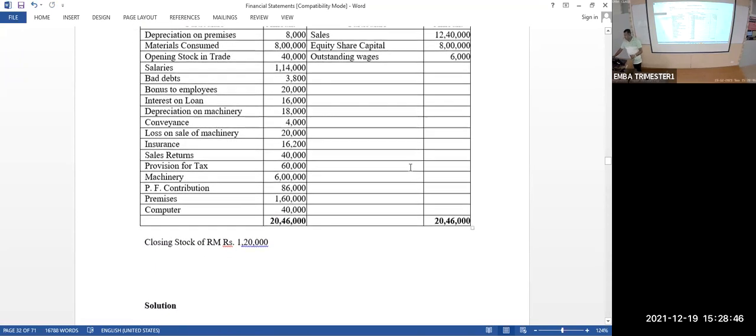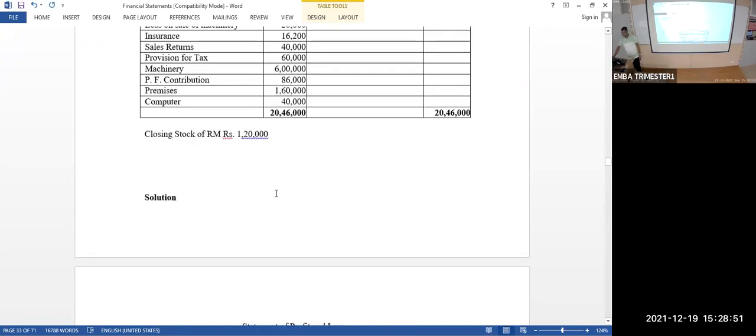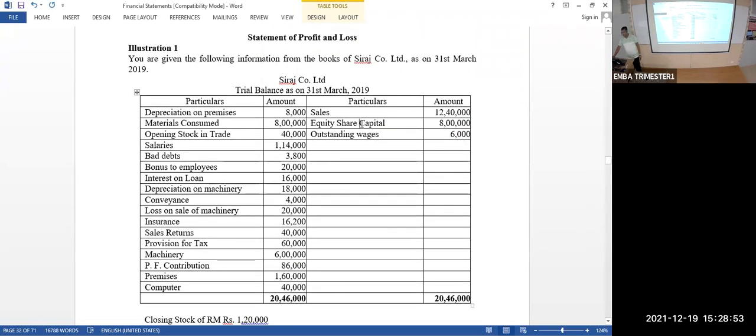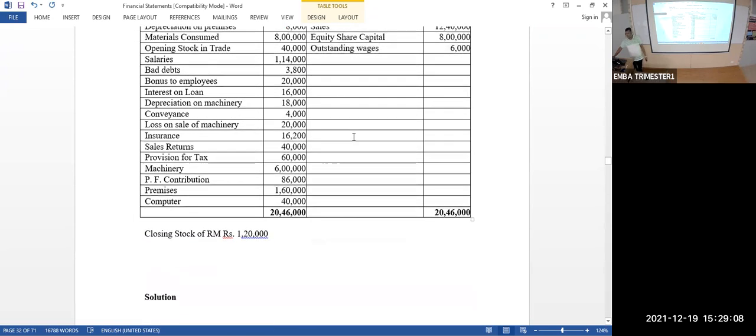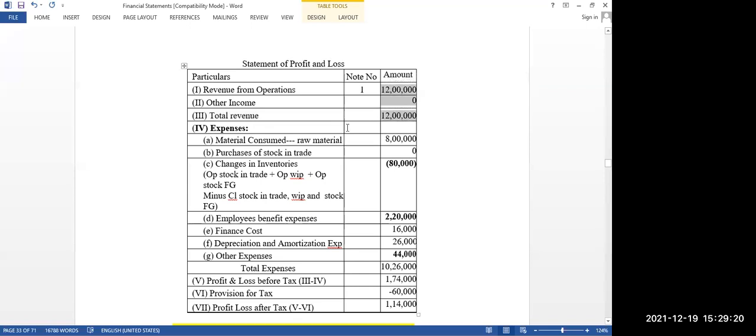Okay, so next item, other income. If you look at the trial balance, we don't have any information on other income. Income will always be on the credit side. So look at the credit side. On the credit side we have only three items: share capital, sales, and outstanding wages. That's all. So there is no other income. I'm putting 0. Other income is nil. Then total income is 12 lakhs: 12 lakhs plus 0 is equal to 12 lakhs.